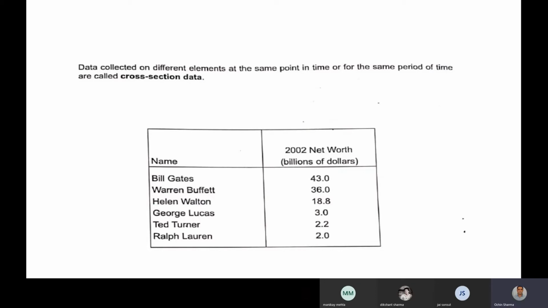Now, what about time series data? Data collected on the same element for the same variable at different points in time or different periods of time is called time series data. So we are collecting the data for Super Bowl, and the data is being collected at different times.